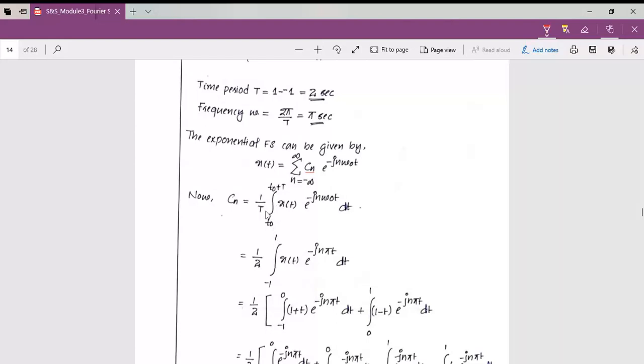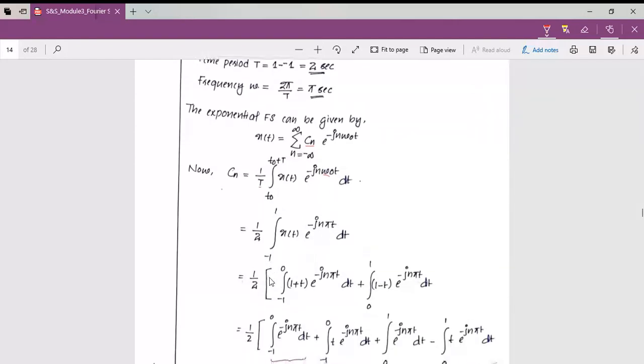Okay, we know the equation for T, omega naught t, and the limits. So T is 2 seconds. So it will become 1 by 2 seconds integral minus 1 to 1. So from the initial figure we are considering a full cycle from minus 1 to 1. So the integral limit will be changed to minus 1 to 1 x of t e raised to minus j n omega naught, which is pi here. Okay, so pi t dt.